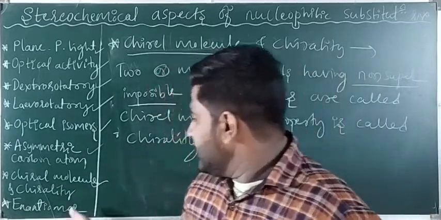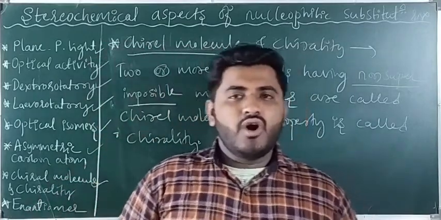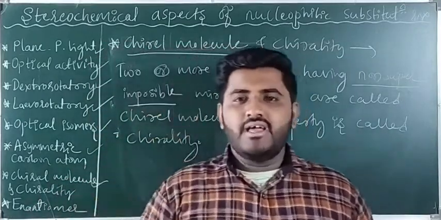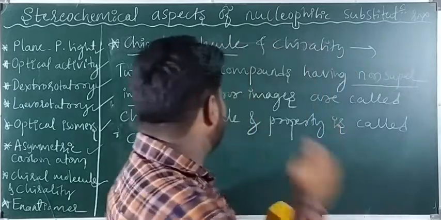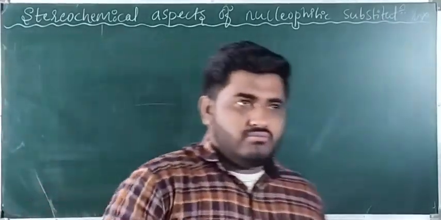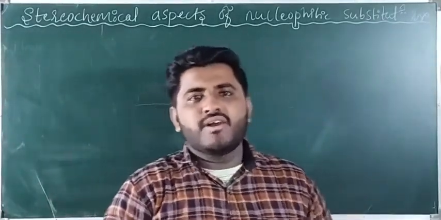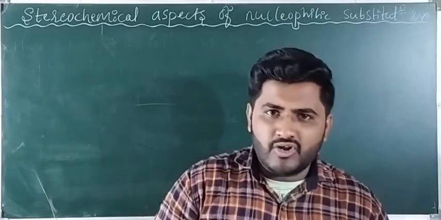So next one, regarding enantiomers. Enantiomers are nothing but two or more compounds having the same molecular formula but having non-superimposable mirror images, like a chiral molecule. Before going to enantiomers, we should recall what we have studied. First one, plane polarized light.